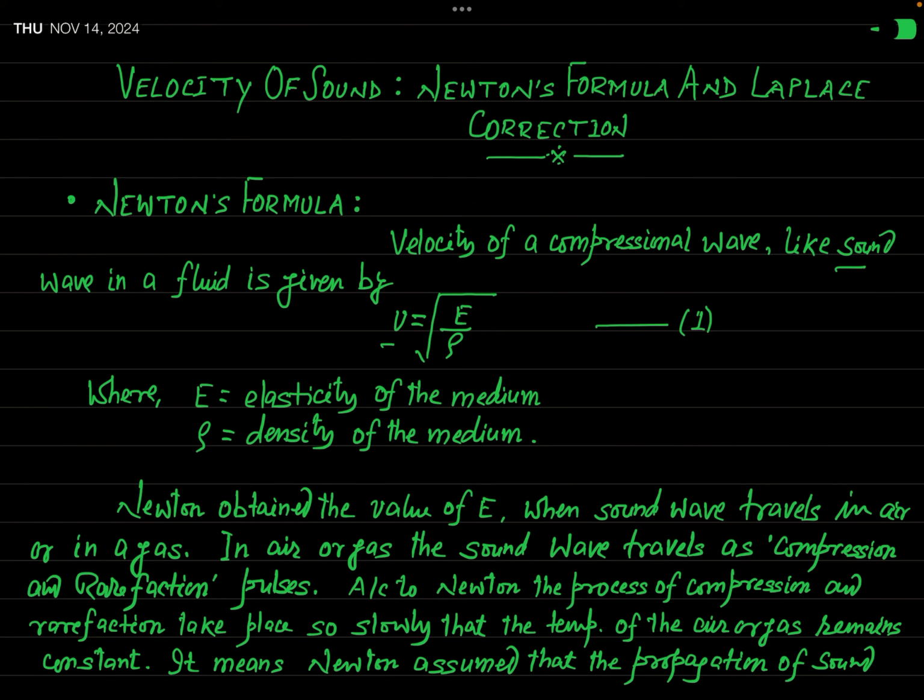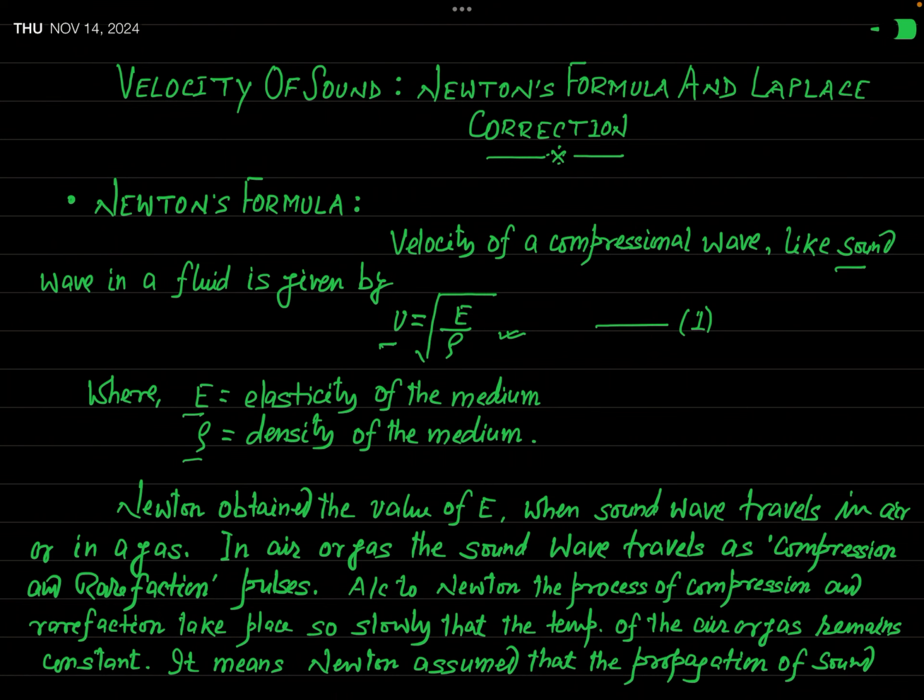First one is elasticity of the material of the medium, and another is its inertia, that is density. And you know, the velocity of a compressional wave or sound wave in a fluid is given by V equal to square root of E over rho, where E is the elasticity of the medium and rho is its density.